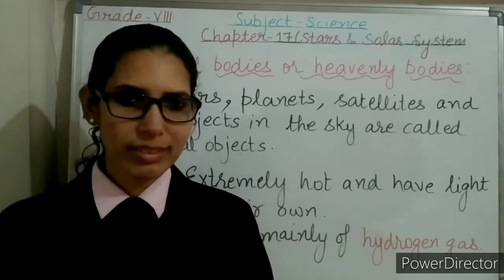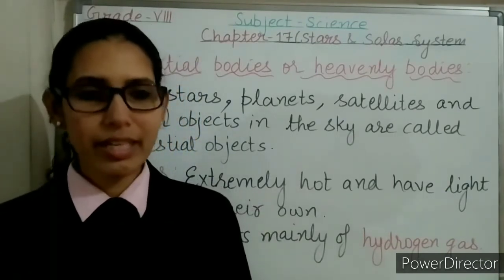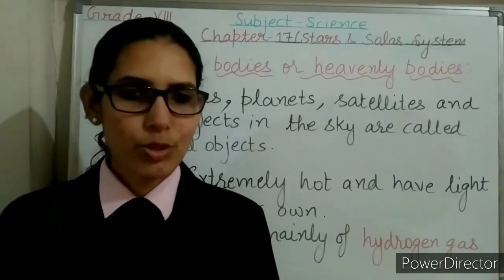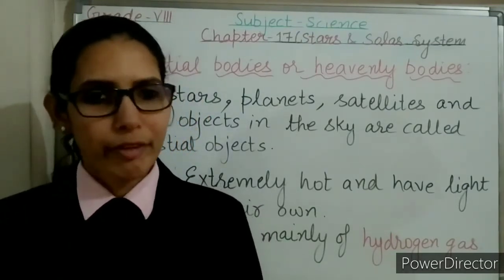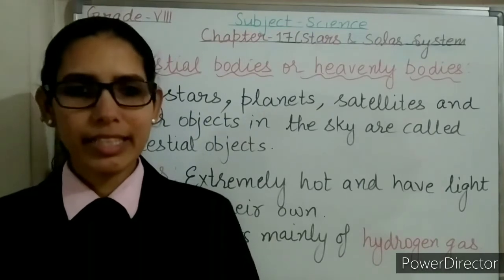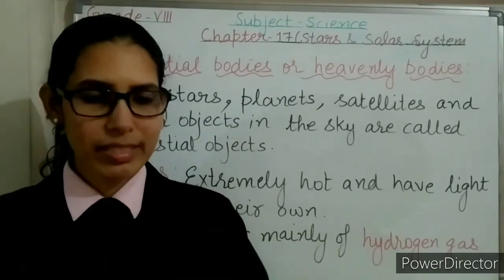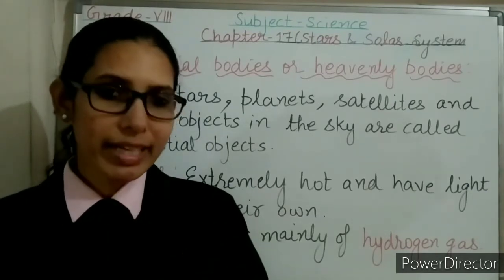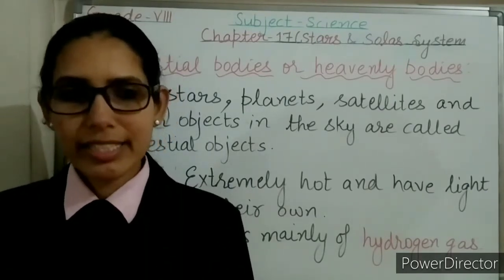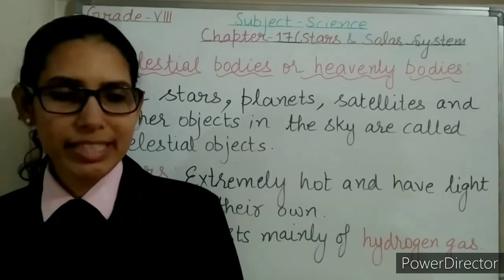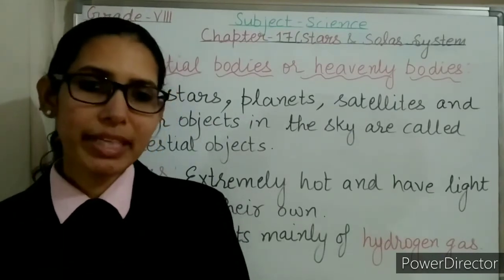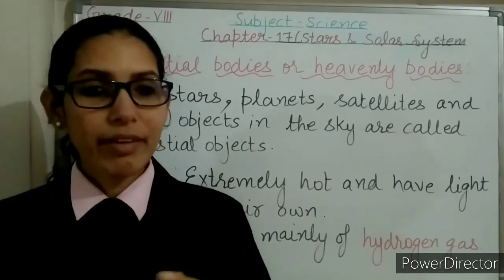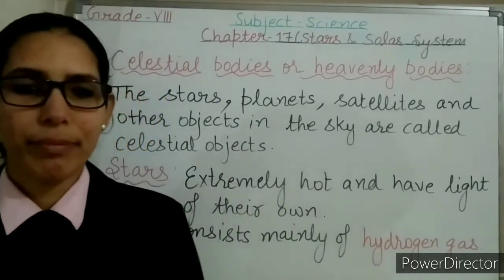So what is the solar system? The solar system consists of the sun and all the objects that revolve around the sun. We live on the planet Earth, and Earth is a part of our solar system. And our solar system is in the Milky Way galaxy. The Milky Way galaxy is also known by the name Akash Ganga. The Milky Way galaxy is spiral in shape.